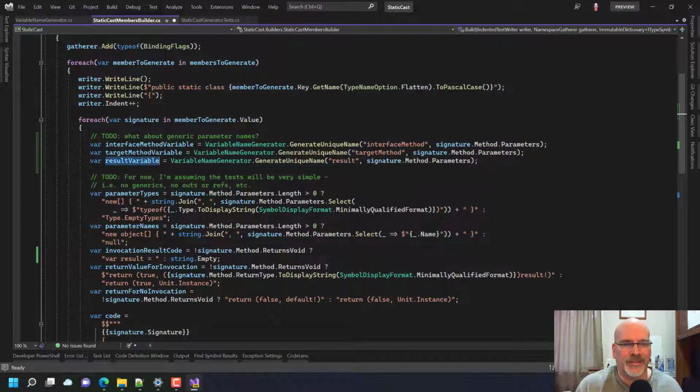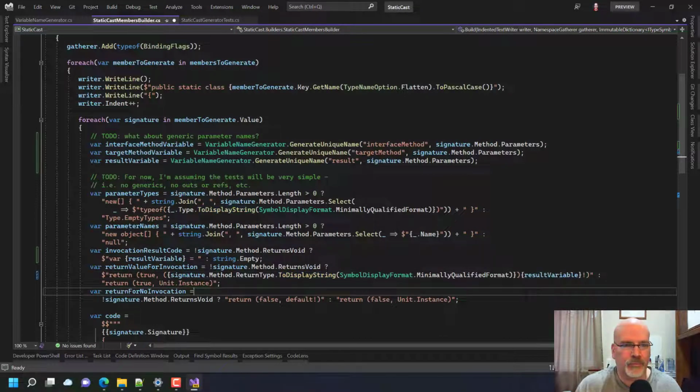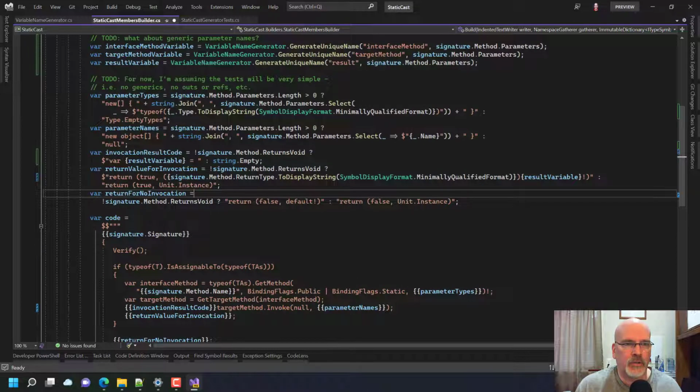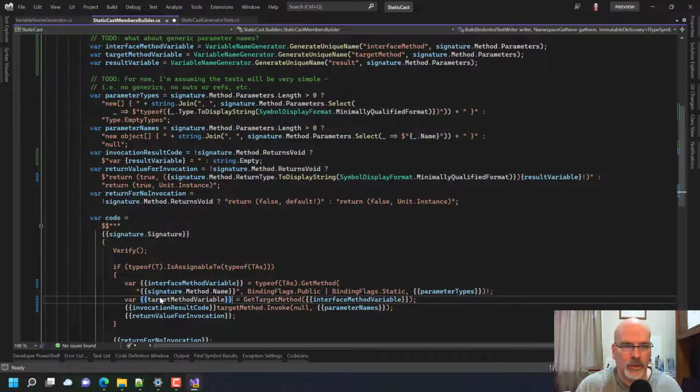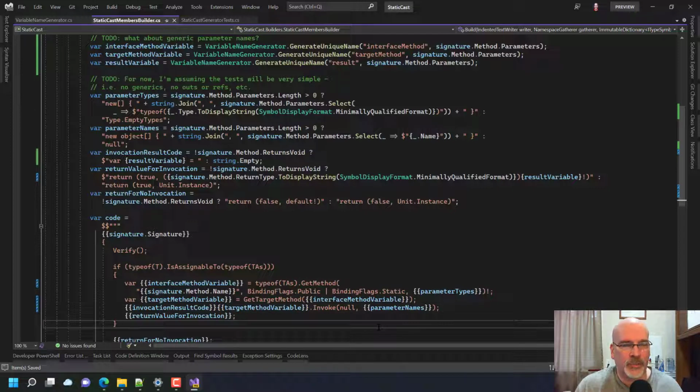This is technically not needed if, and then we also want to have that here. Okay. And that's the only time we would use it. So now new typo, this is new object null, that's the only place. So then here, this goes here. It also goes here. Target method variable goes there. I know this doesn't look entirely readable now, but we have to do this.